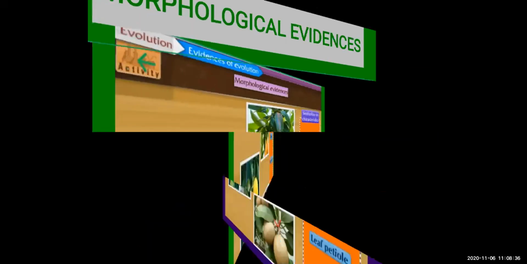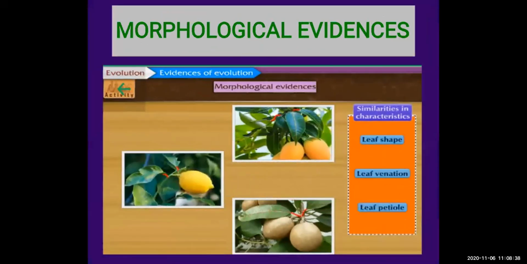Next we can see the similar characteristic is the leaf petiole. Below the leaf there is a leaf petiole shown in the red color. So the leaf petiole is also showing a similar structure.